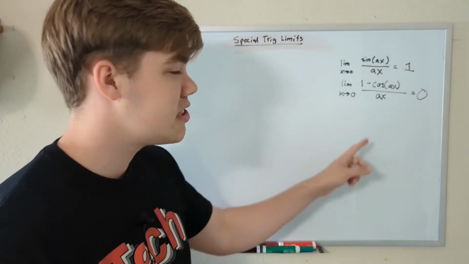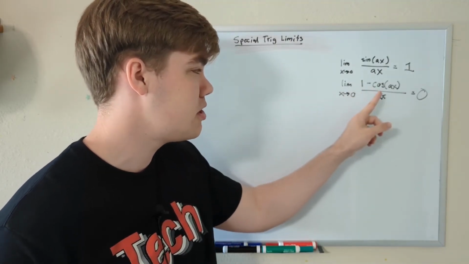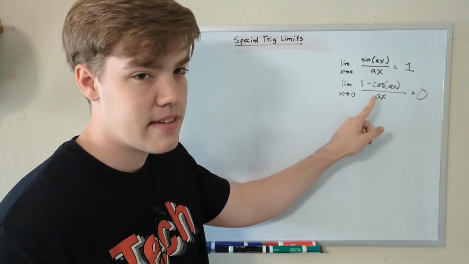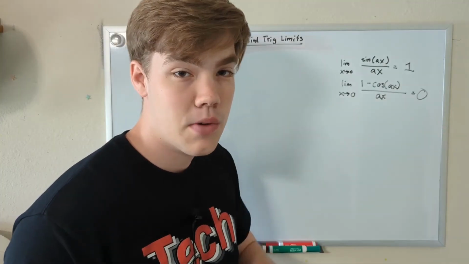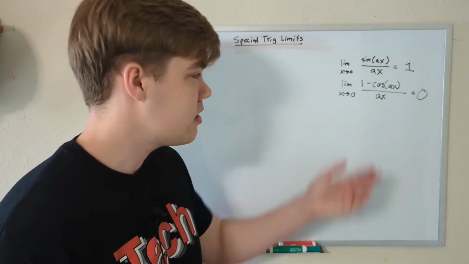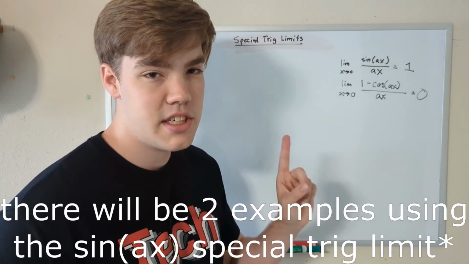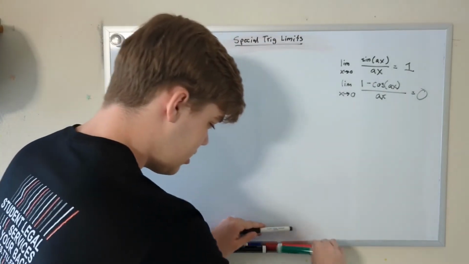It's very convenient. And the same applies for this limit, the limit as x approaches 0 of 1 minus cosine ax divided by ax. Once again, this ax and that ax have to be the same thing in order for this entire limit to just equal 0. Instead of plugging in all your numbers and doing all the math, we already know what this is going to be equal to. Today we're going to do one example of each of these special trig limits, and let's start with the sine example. And just for fun, let's use the green pen.